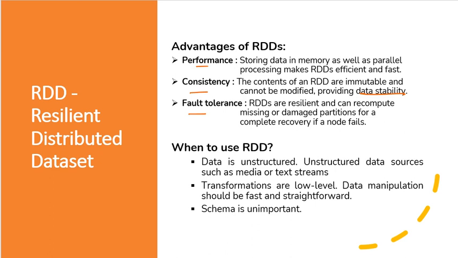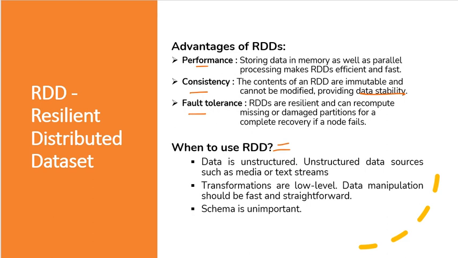When transformations are low level, so that data manipulation should be fast and straightforward, in that case we can use the RDD. For complex data transformation logic, we can't use RDD. Whenever the schema is not important, in that case we use the RDD.